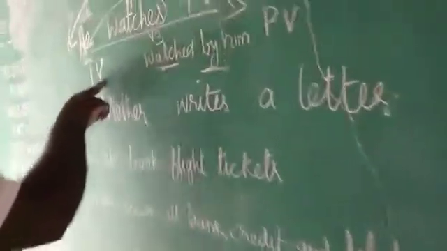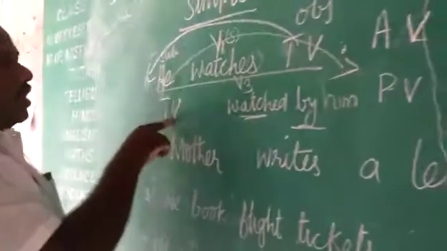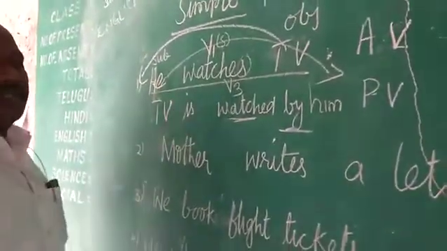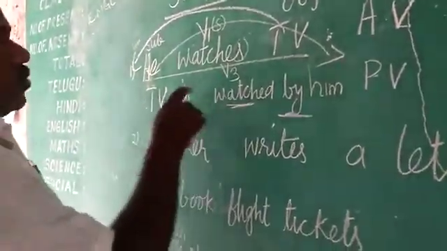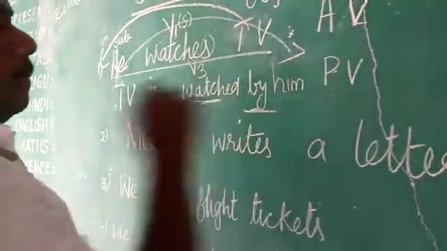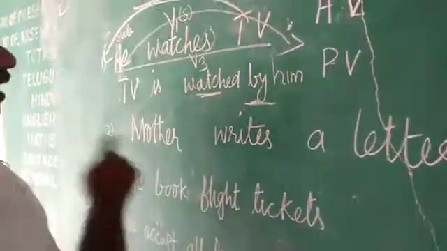Now let's get back here, children. TV. Is TV singular or plural, children? Singular. So what do you take here? Is. TV is watched by him. Let's go on with one more example.